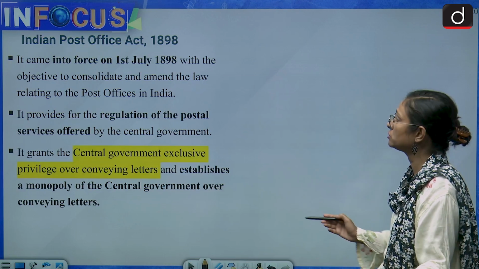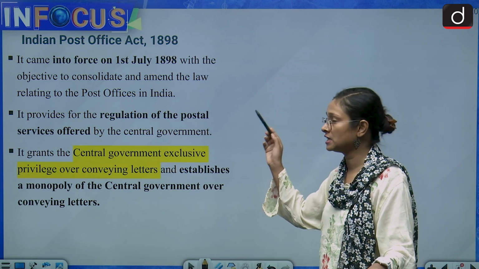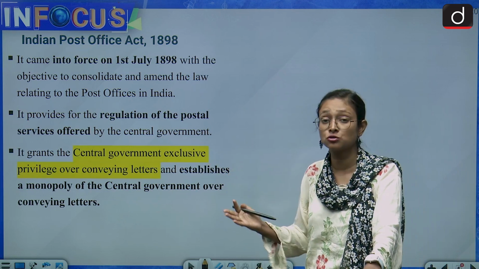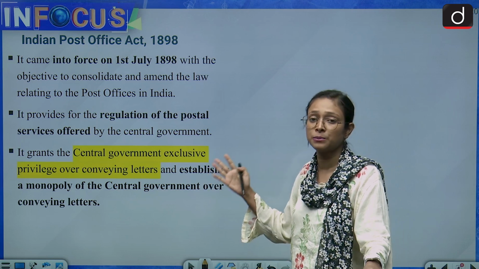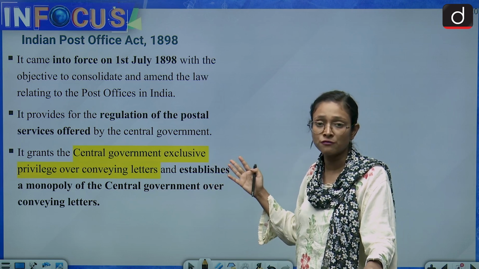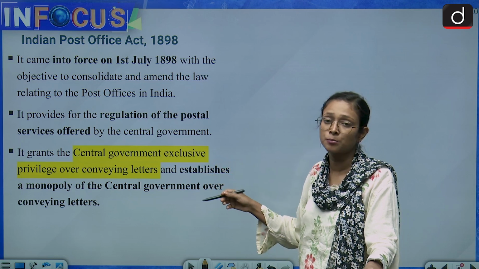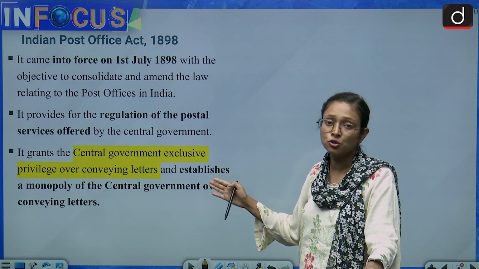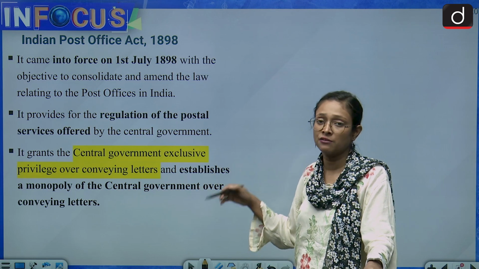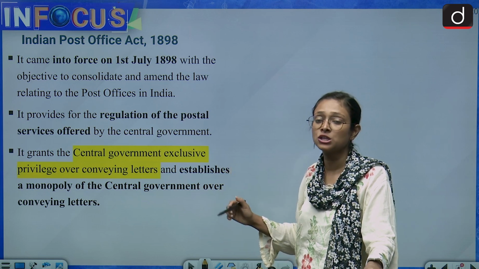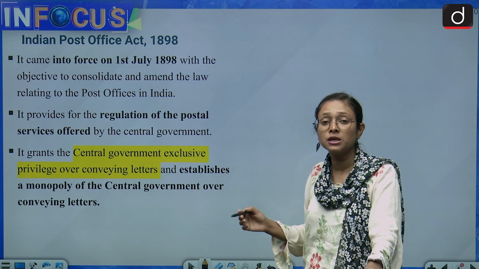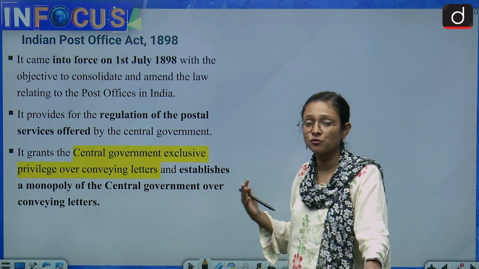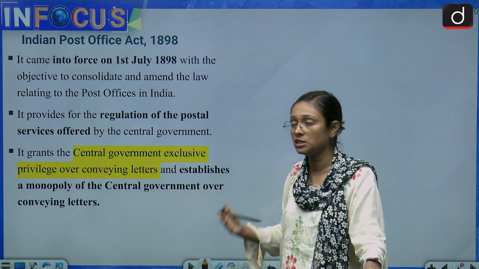The next slide is about the Indian Post Office Act 1898, because this should be studied by us. This act has been repealed by the Indian Post Office Act 2023, and after repealing it the new act came into existence. And why was it repealed? Because it was outdated, it was given by the colonial powers. So it's very important to have our own act which suits Indian conditions.